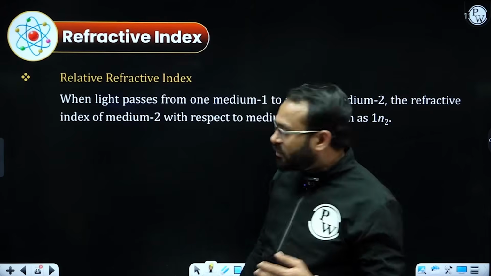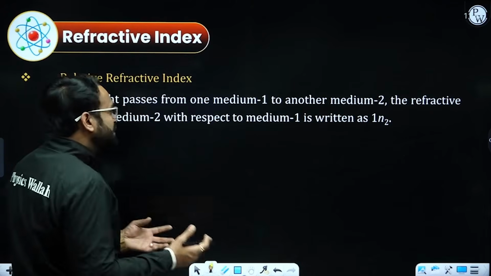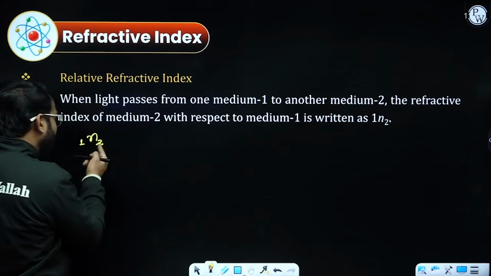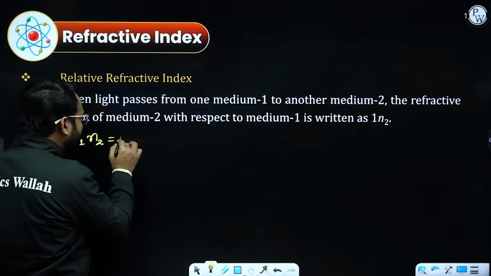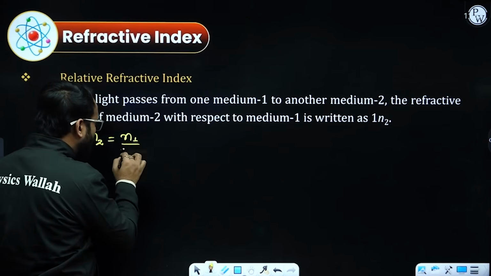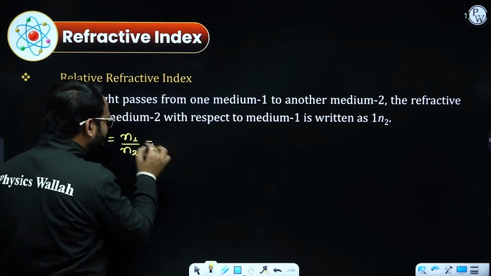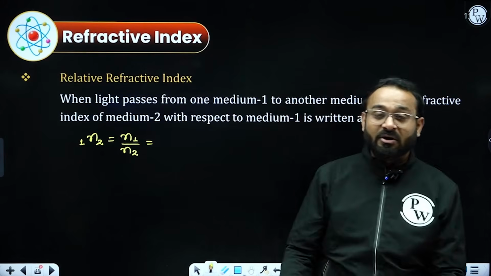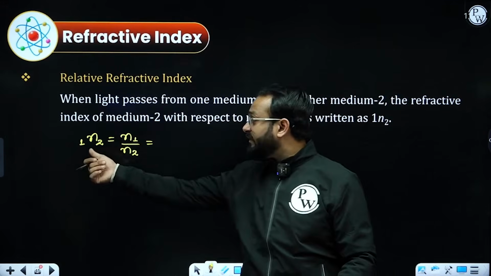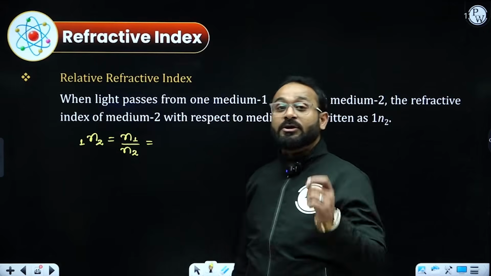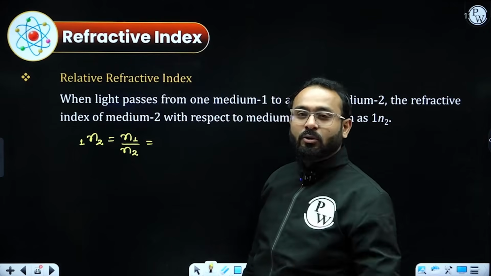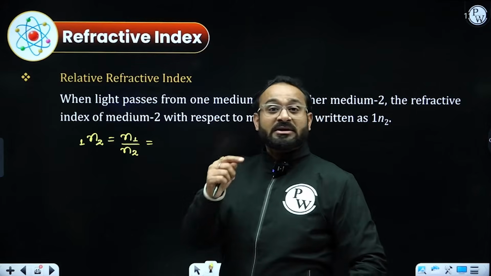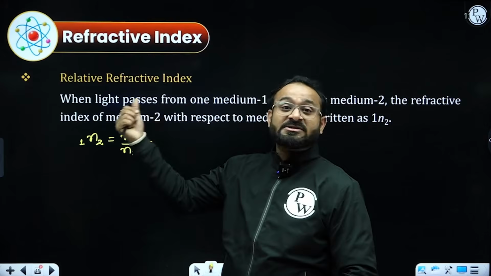So how do we calculate the value? The refractive index of 2 with respect to 1 can be written as refractive index of 1 by refractive index of 2. That is method number 1 of writing it: to get the refractive index of 2 with respect to 1, you need to write n1 by n2. But we studied that n1 means the refractive index of medium 1 with respect to vacuum.